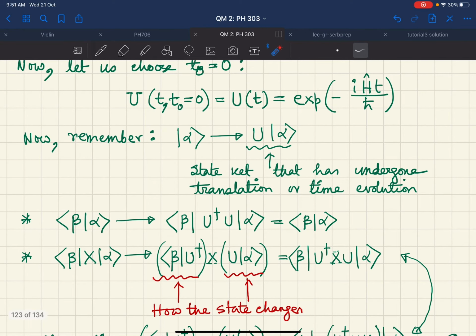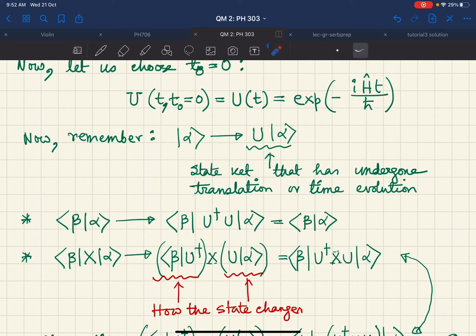Now suppose let us have an operator x. So this is an operator, and suppose we are doing this calculation for matrix elements. Now you say that okay, these states alpha and beta are changing with time, and I know how it changes. I know that this u operator is acting on these states and is changing them in time.